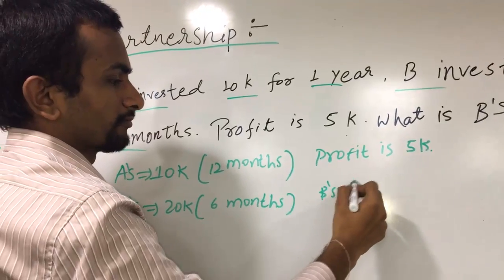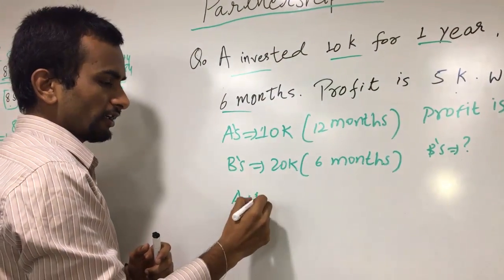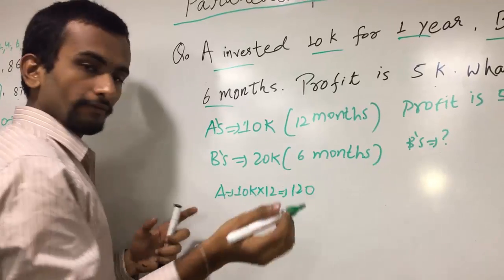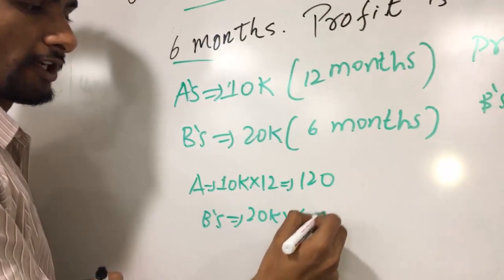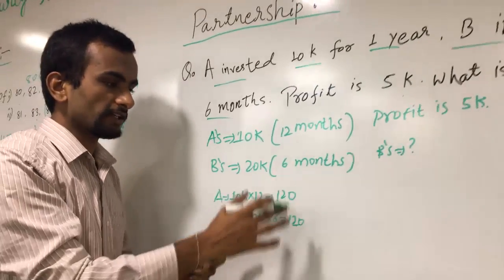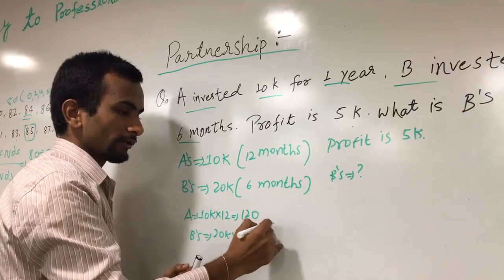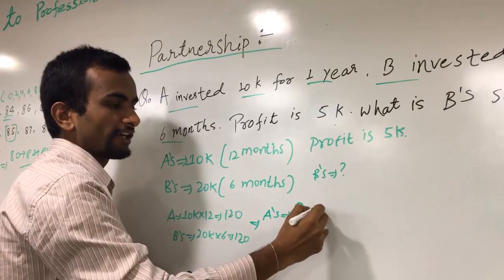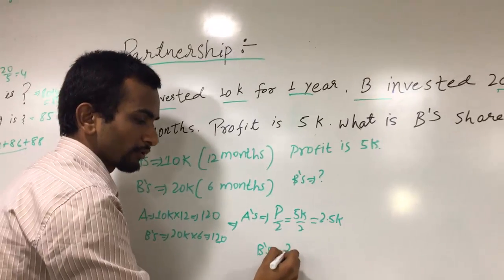B's share is the question. So we can simply take A as 10k into 12 months. Let us take 120 as the value, and B is 20k into 6 months, which is also 120. We observe that the amounts are 120 and 120, which are similar. So we can say they have invested the same amount. So A's share will be profit by 2, that is 5k by 2, 2.5k. Similarly, B's is also 2.5k.